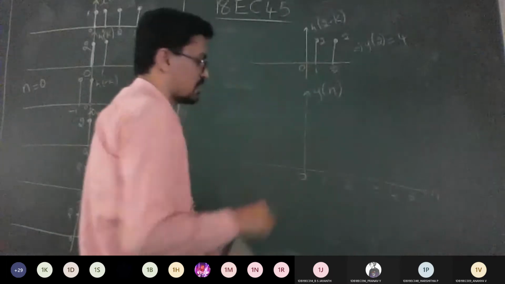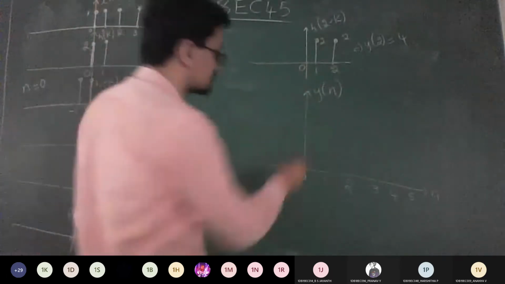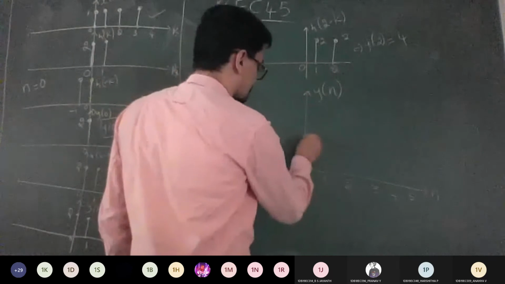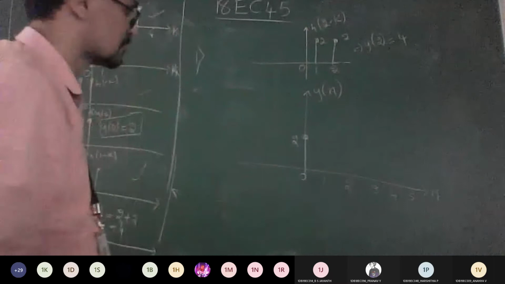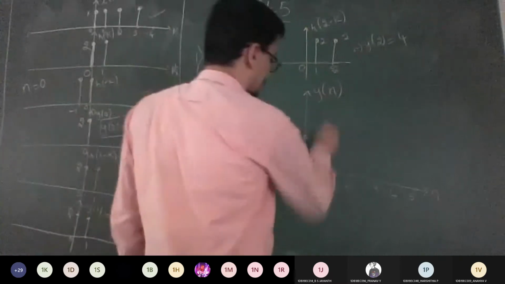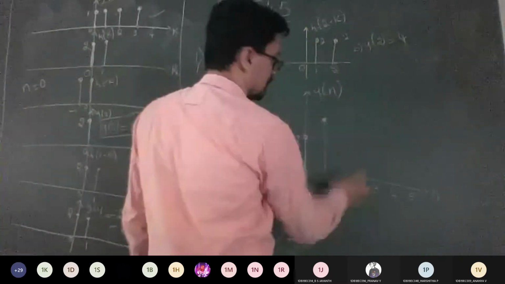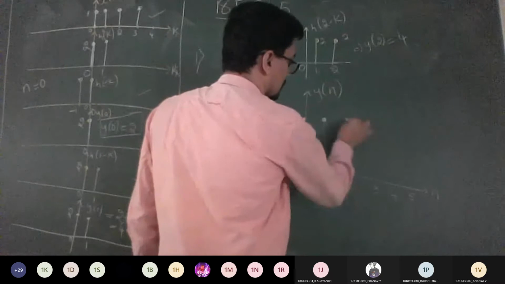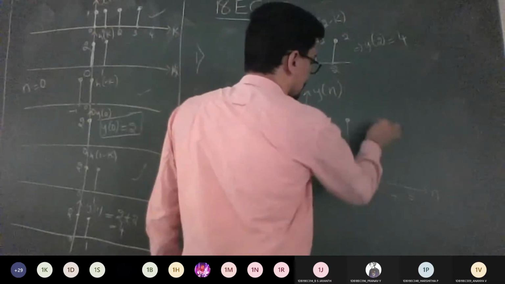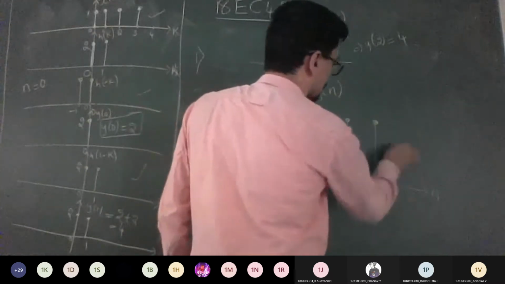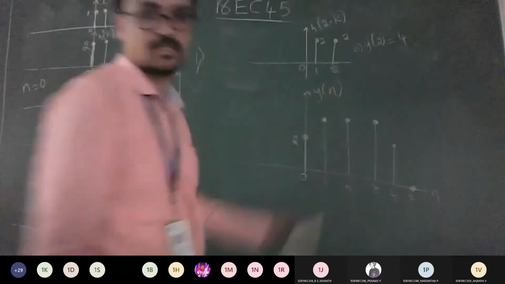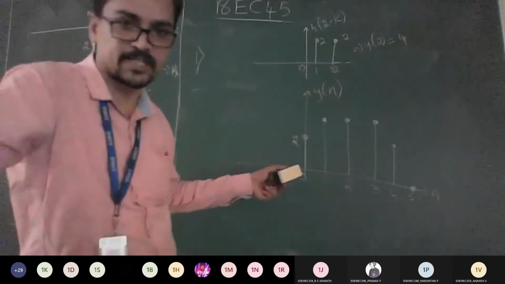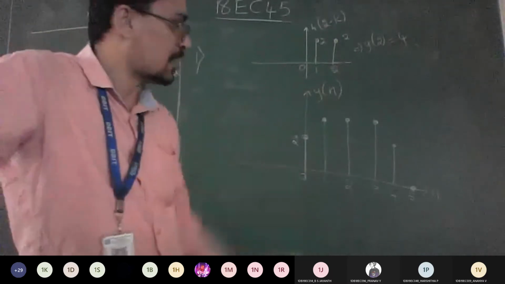So what is the answer you got at 0, guys? Is it 2? Then for 1 you got 4. For 2 you got 4. For 3 also you got 4. Then for 4 you got 2. Then for 5 it's 0. So this is the conclusion of the waveform sketching type of convolution sum. Am I clear to everyone till here?